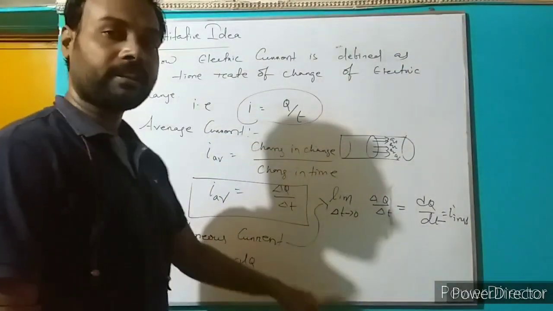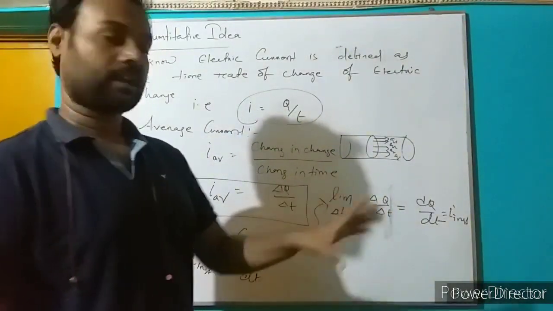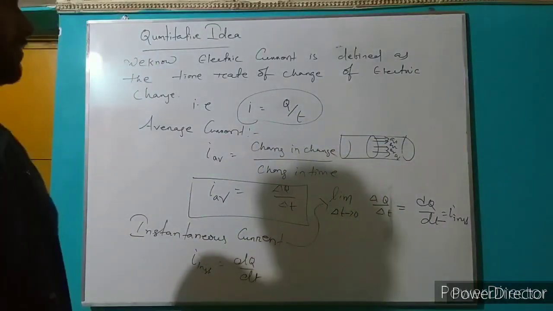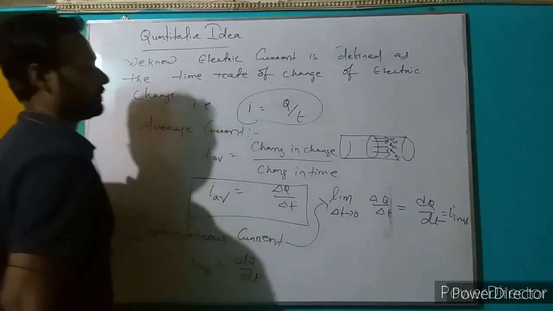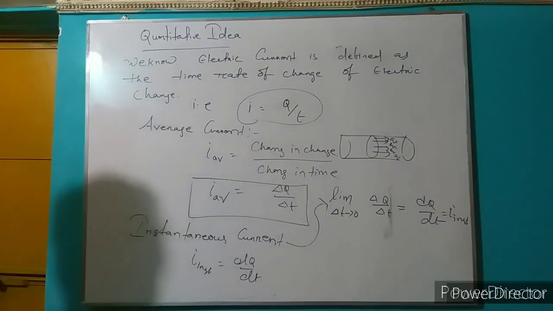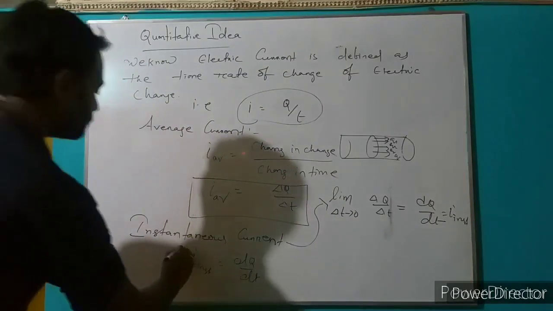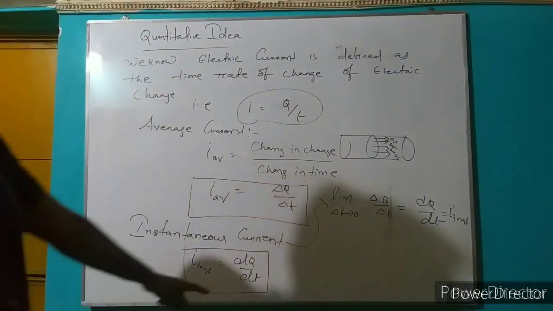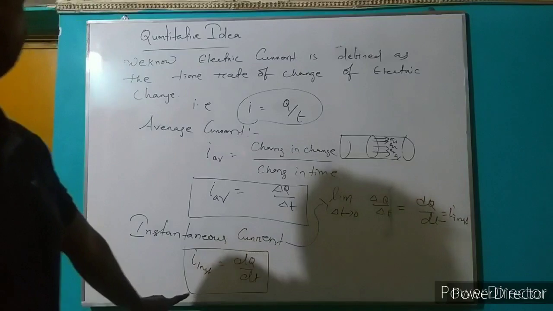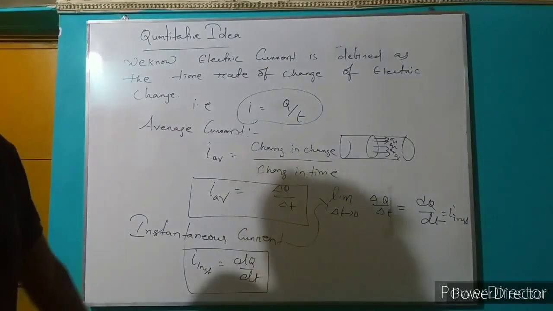The time derivative of instantaneous charge is known as instantaneous current. So I instantaneous equals dq by dt. Clear? Please note it. The time derivative of instantaneous charge which represents electric current, that current is known as instantaneous current.